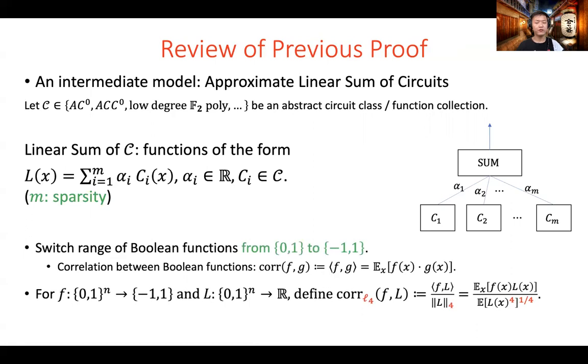For a Boolean function f and a real-valued function L, we define their correlation as their inner product divided by the L4 norm of L. This normalizing factor is required since by multiplying L with a constant, the inner product between f and L can be arbitrarily large. This choice of L4 norm is due to a certain technical condition posed by the algorithmic method. Unfortunately, we do not have time to explain the details.